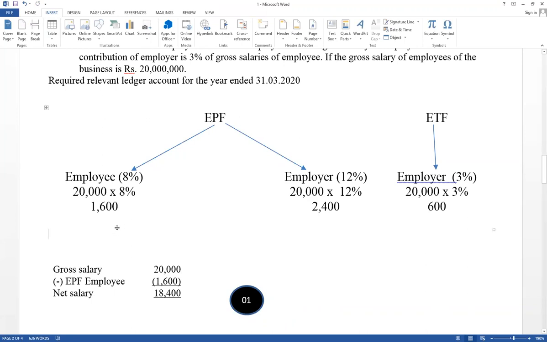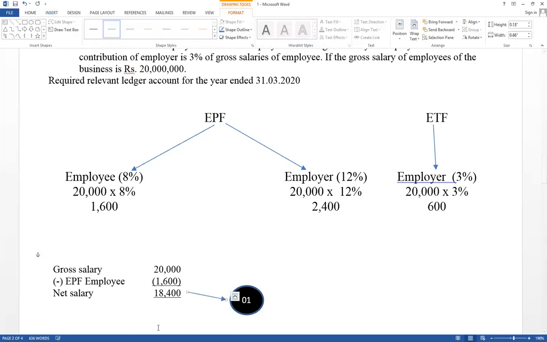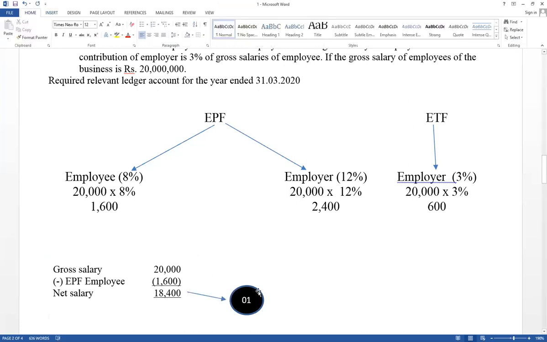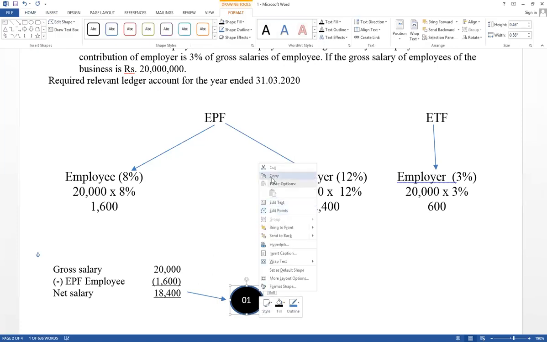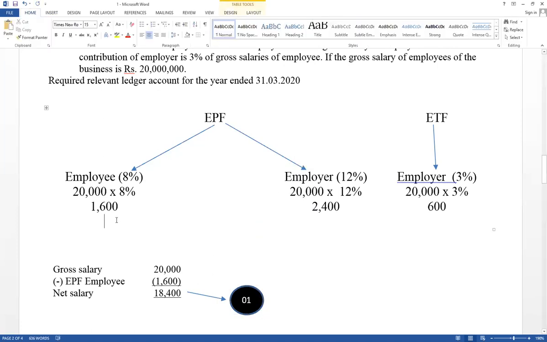And second step, contribution of employee.